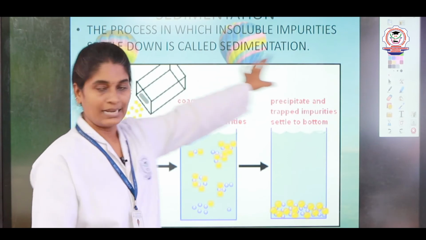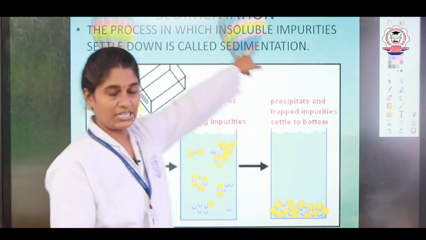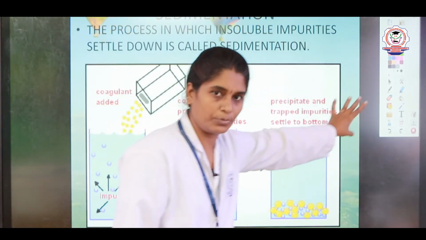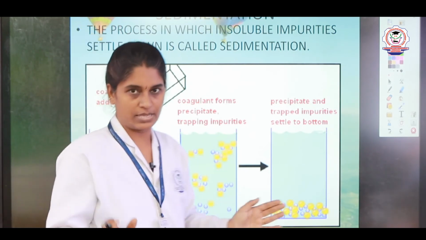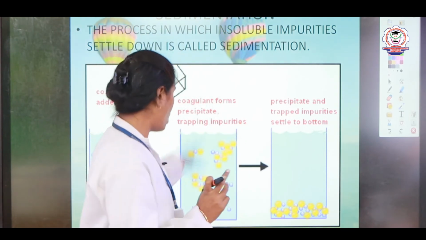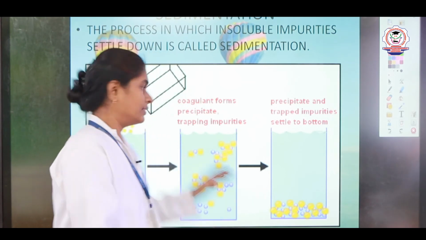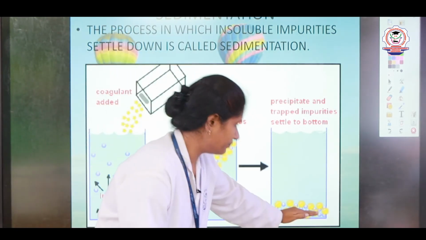One is known as sedimentation. So, what is sedimentation? Sedimentation is when the water has insoluble impurities, they are kept as they are without shaking. Without moving the water, we keep the water as it is, and the impurities settle down at the bottom.